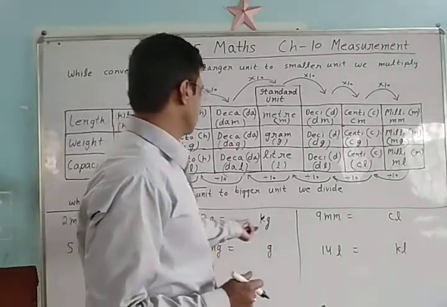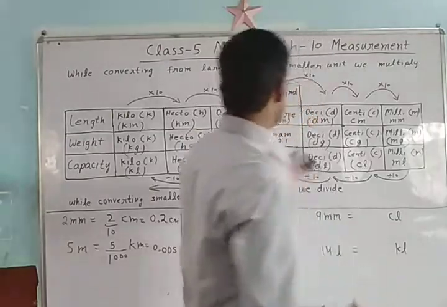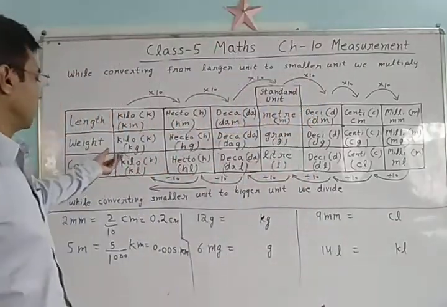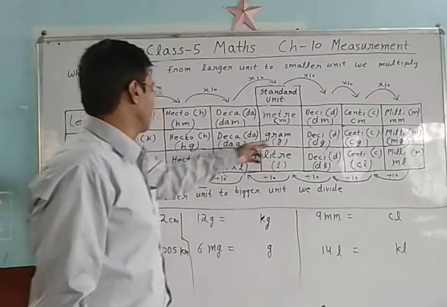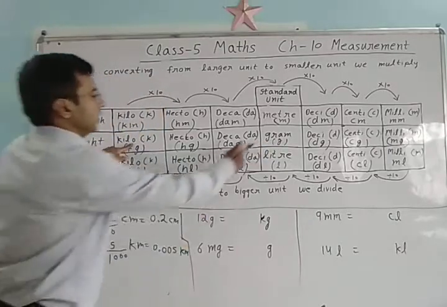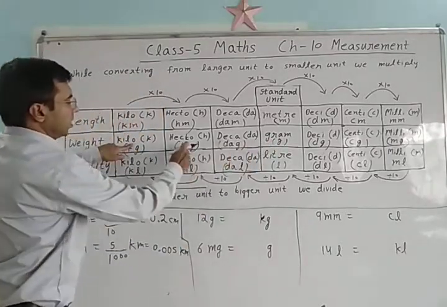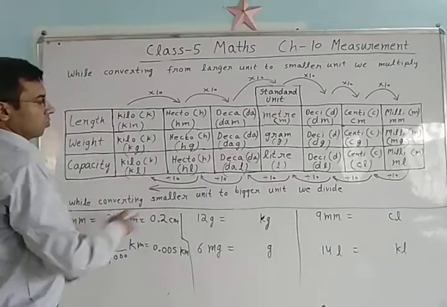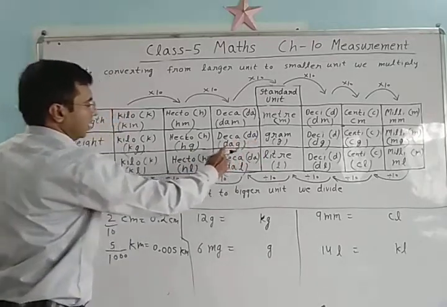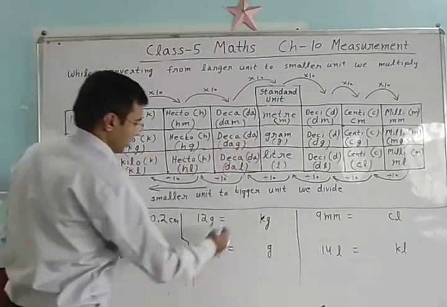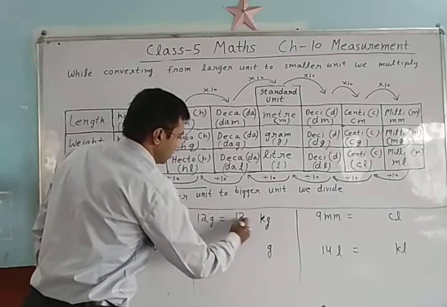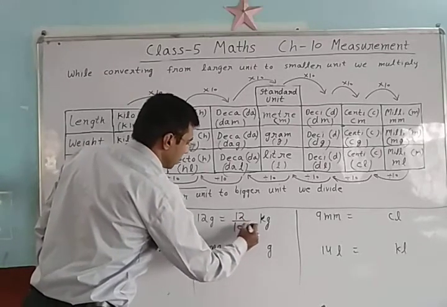Now 12 gram is equal to how many kilogram? Gram to kilogram, divided by 10, 10, 10, 3 times 10, so 10 into 10, 100, 100 into 10, 1000. So write 12 here, divided by 1000.